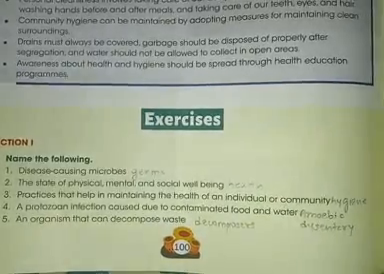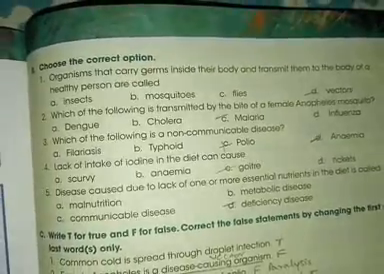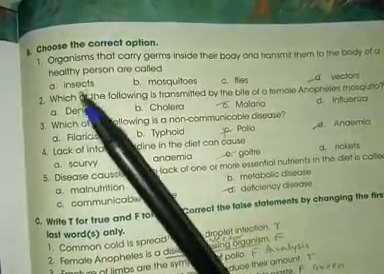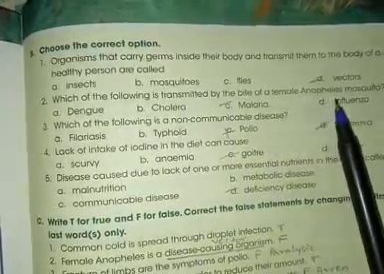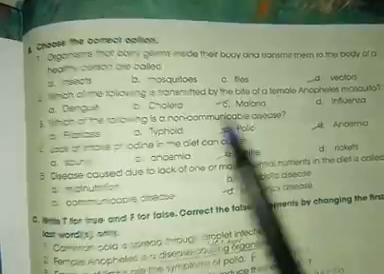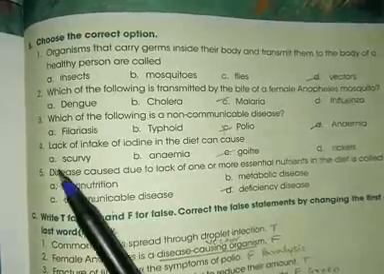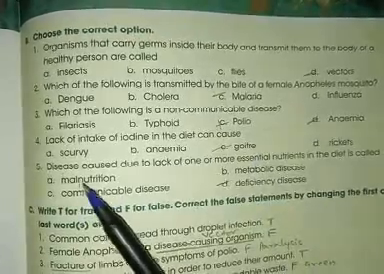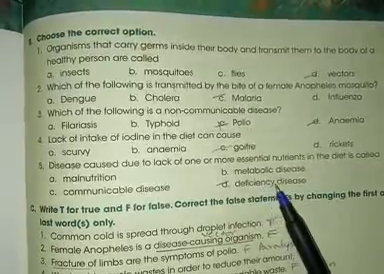Answer, decomposers. Okay, going to the question number B, choose the correct option. Here the first question is, organisms that carry germs inside their body and transmit them to the body of a healthy person are called. Answer, vectors. Which of the following is transmitted by the bite of female Anopheles mosquito? Answer, malaria. Which of the following is a non-communicable disease? Answer, anemia. Lack of intake of iodine in the diet can cause. Answer, goiter. Disease caused due to lack of one or more essential nutrients in the diet is called deficiency diseases.